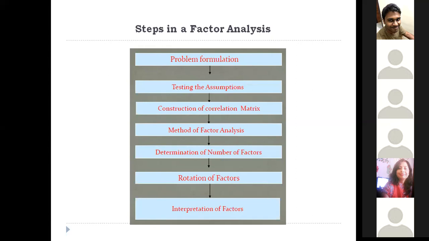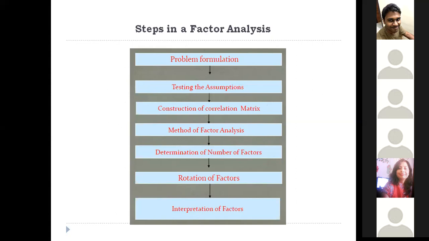But even if you're checking your KMO statistic value, you don't have to compute your correlation matrix. But you can construct a correlation matrix separately, and then compute your factor analysis. So you're trying to check the correlation between the different variables. Because if your data is correlated, you should go for a different method of factor analysis.